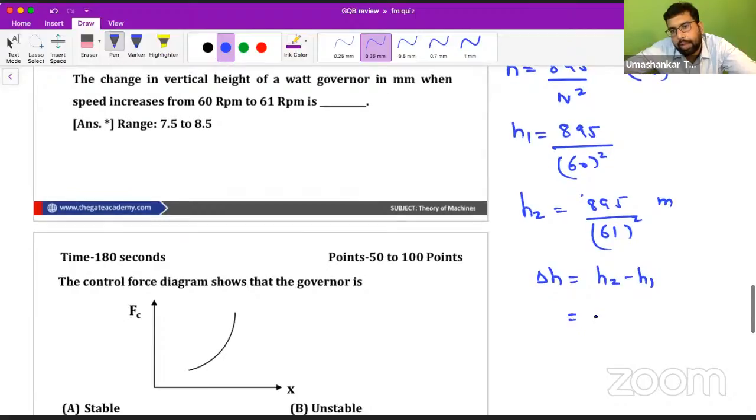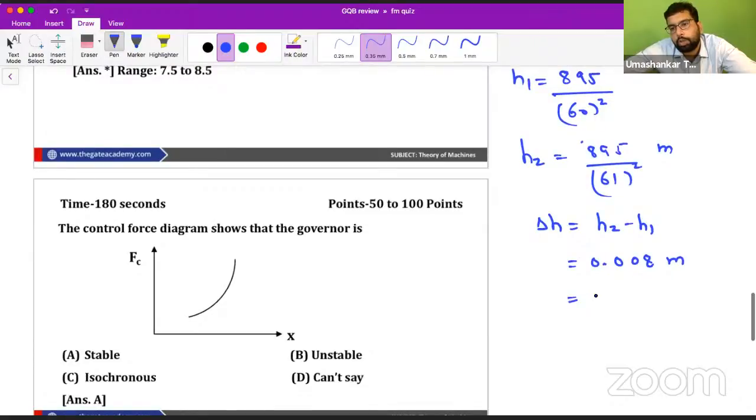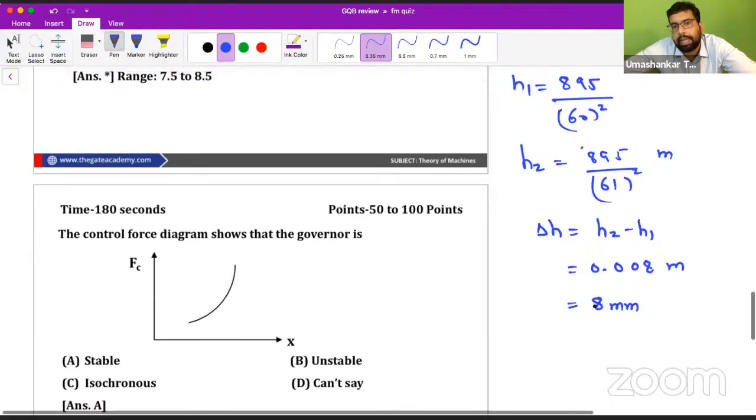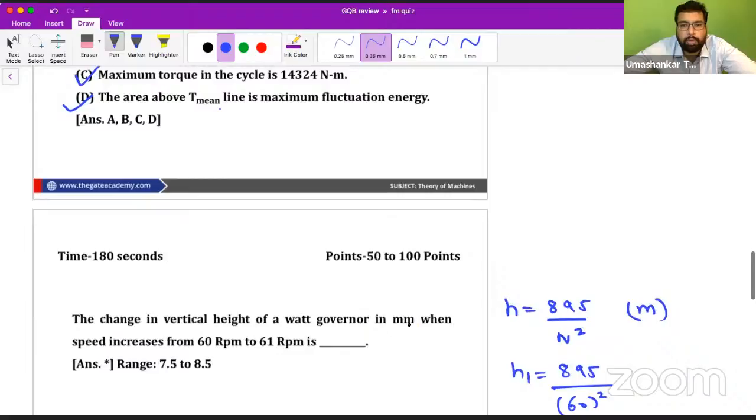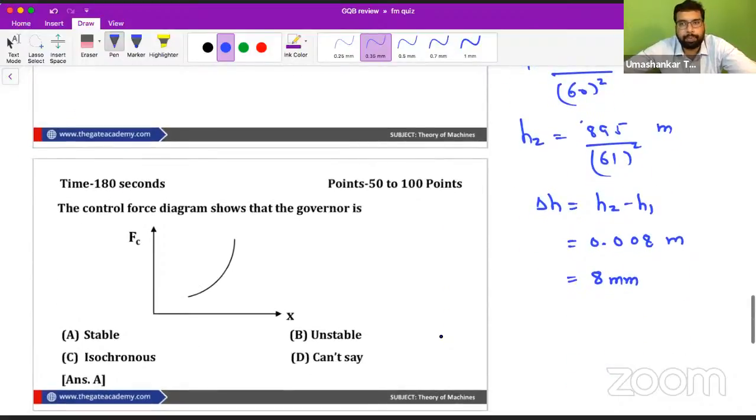Okay, so if you calculate it, you will be getting 0.008 meters. So just you have to put the values here and calculate. So 0.008 meter, it means 8 mm. So here you have to give the answer in mm. So the answer is 8. I hope it is fine to you. Directly formula based question, right?